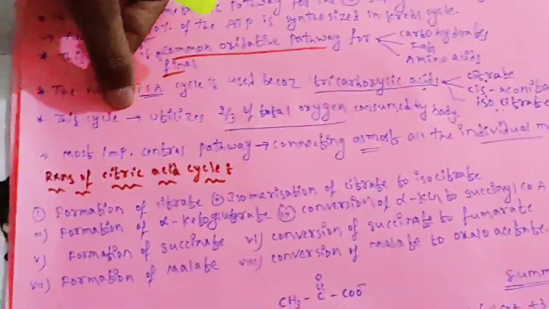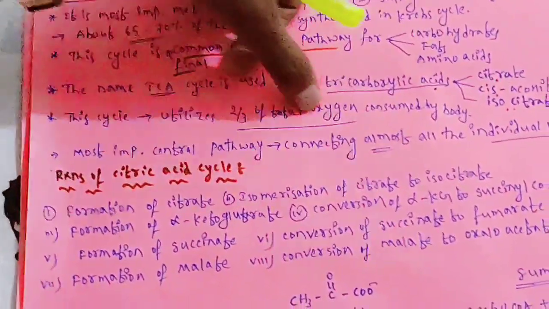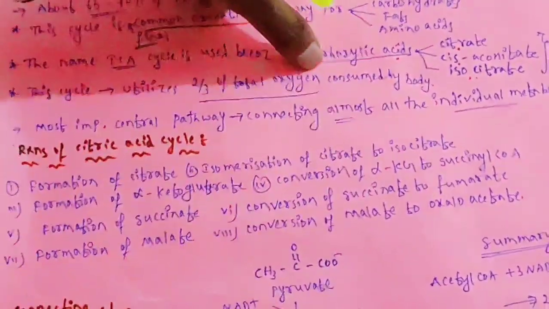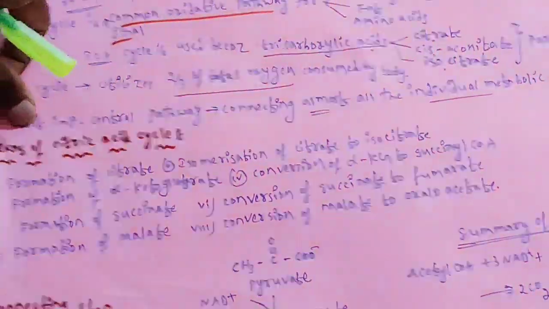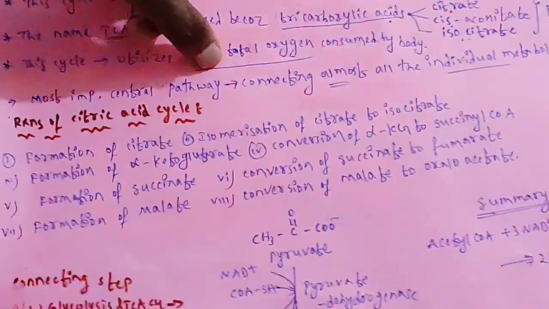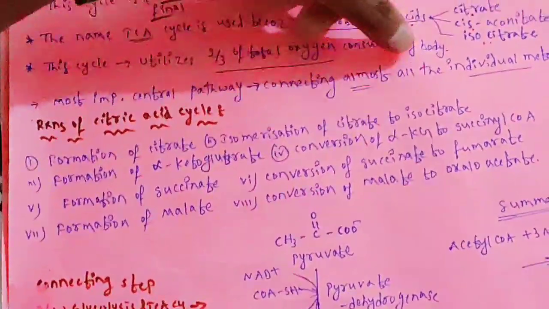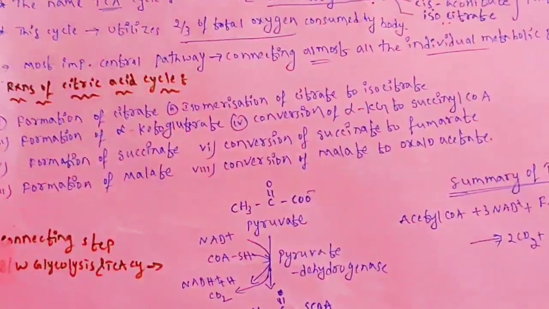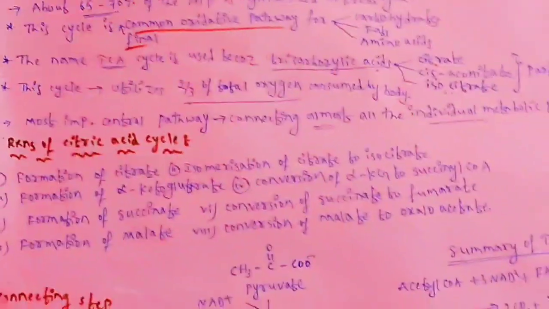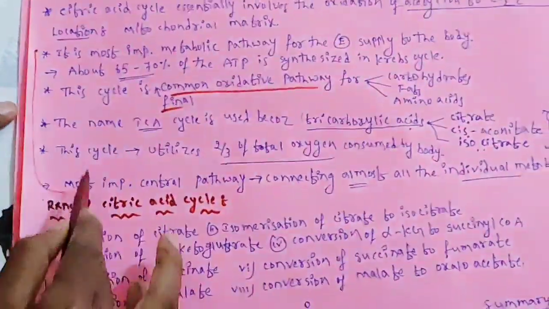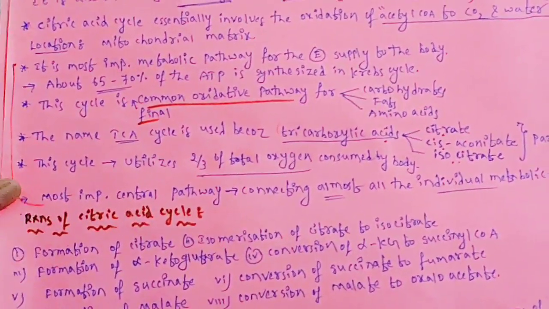This cycle utilizes 2/3 of the total oxygen consumed by the body. You remember, 2/3 of the total oxygen consumed by the body is used by this cycle only. It is the most important central pathway, connecting almost all individual metabolic pathways either directly or indirectly. This is about the significance of the citric acid cycle.